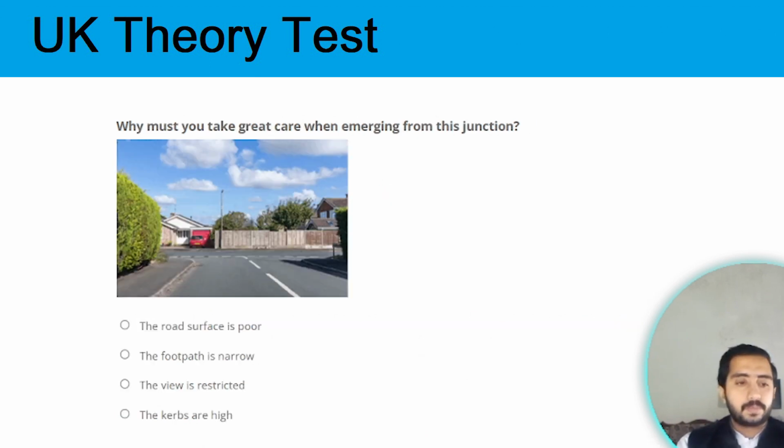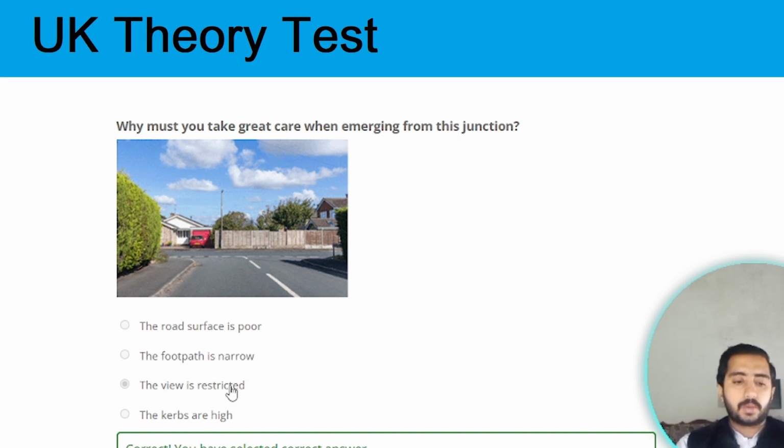Next question. Why must you take great care when emerging from this junction? When emerging from this junction, as you can see in the given image, in this case the view is restricted. Option C is the correct one.